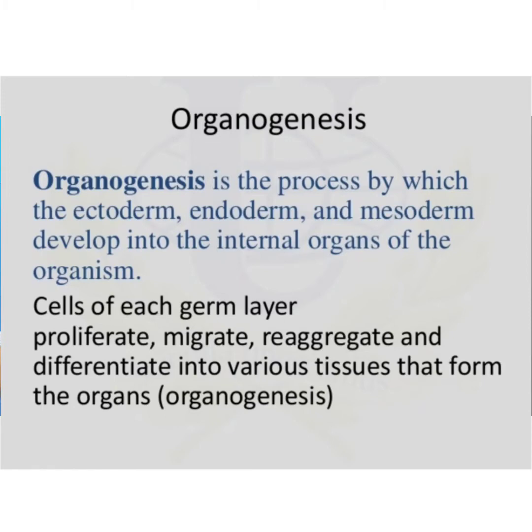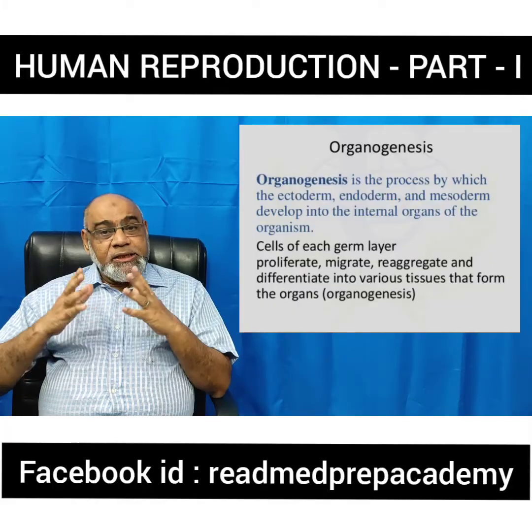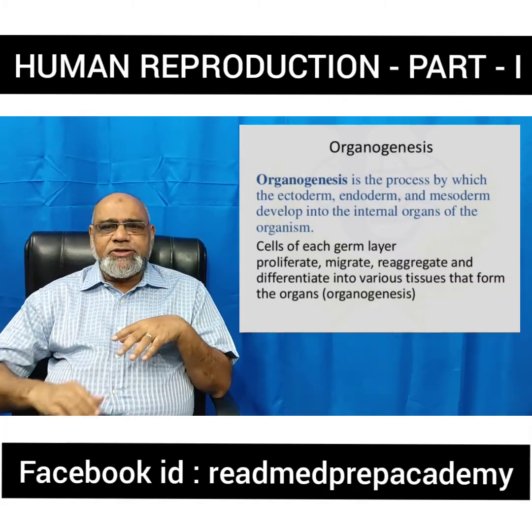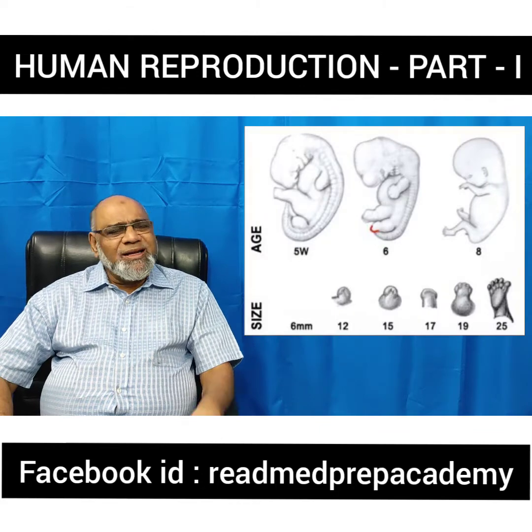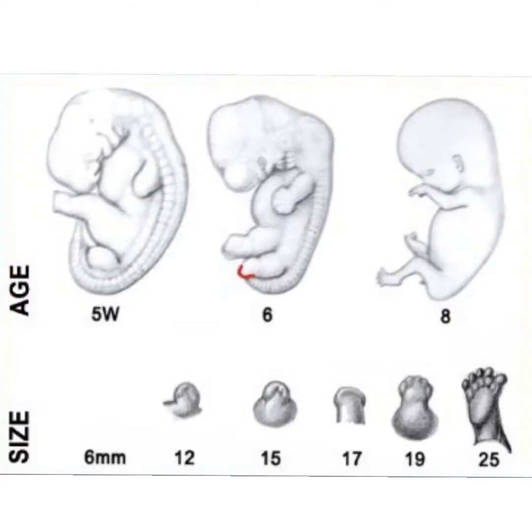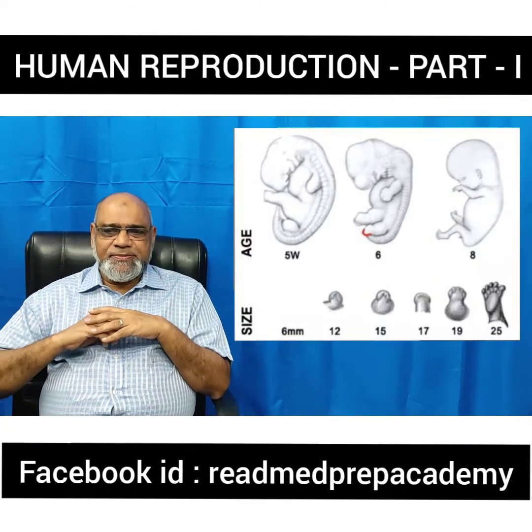These cells of the germ layer proliferate, migrate and re-aggregate, and they differentiate themselves into various tissues and organs. This is called organogenesis. What are the different tissues that are formed from different layers?